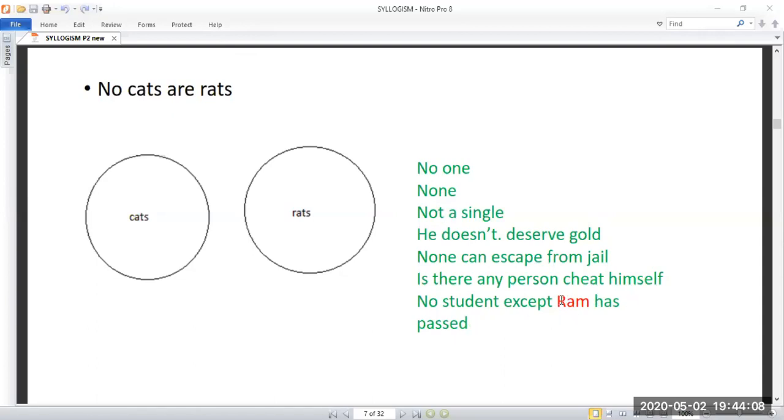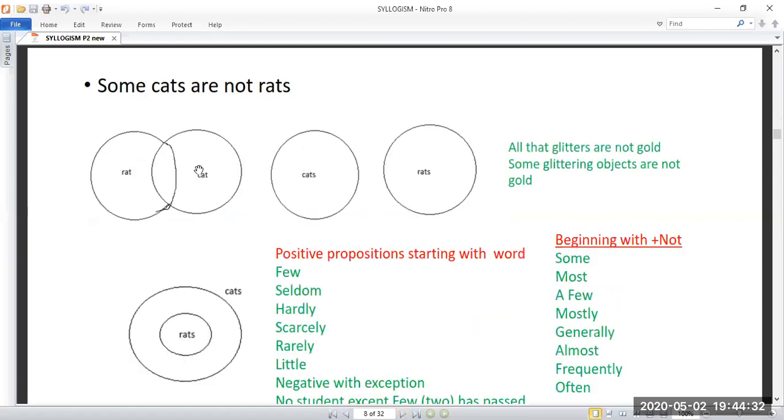If such a statement is given and the predicate is definite, you have to use the no model. If the predicate is not definite, as in no student except two has passed, because you don't know who has passed, in that case you have to take the some not. Okay, so I will move to the next: some cats are not rats.